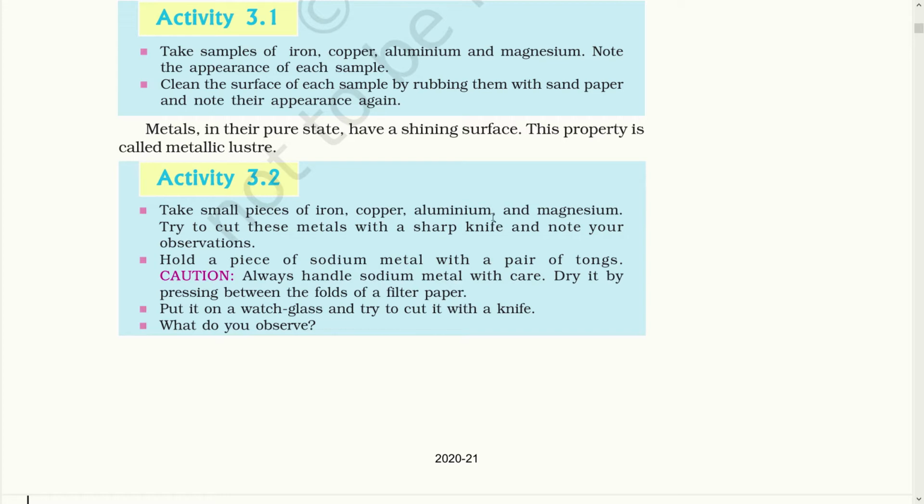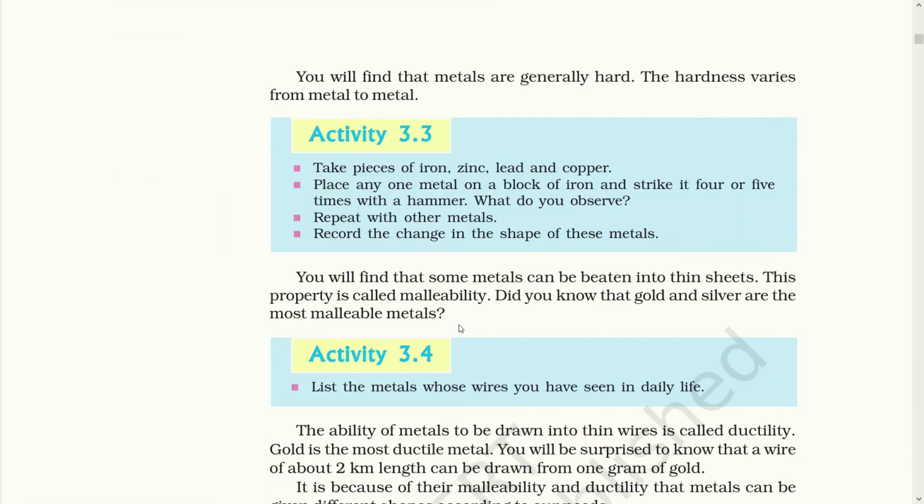So in this activity 3.2, you will find that generally metals are hard, but the hardness varies from metal to metal. Except for mercury, all metals are solid. Mercury is the only metal found in liquid state at room temperature. Metals like sodium and potassium are very soft. They can be easily cut with a knife. But metals like copper, silver, aluminium and calcium are very hard.